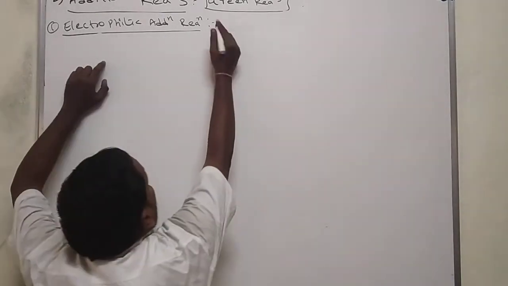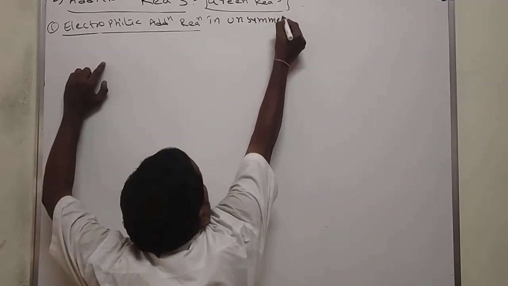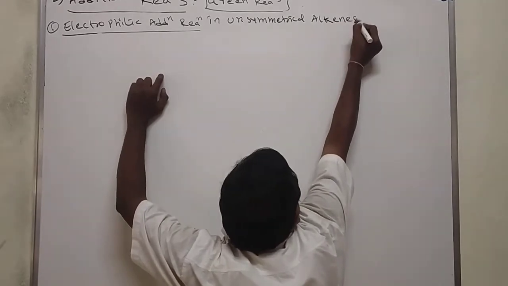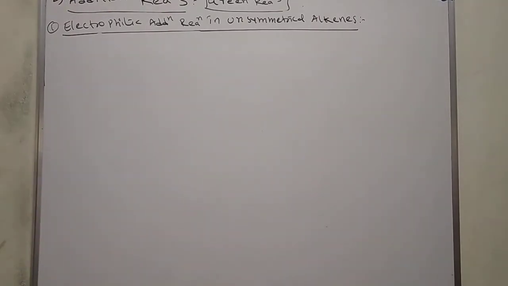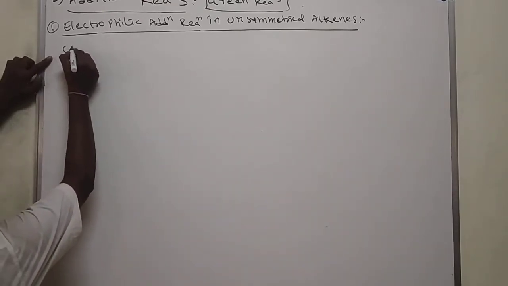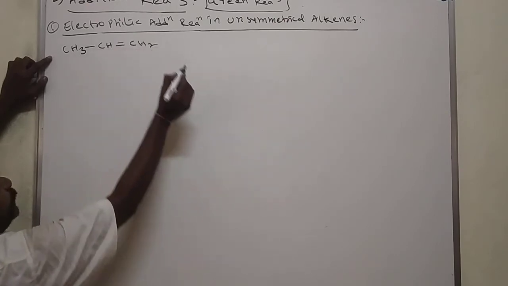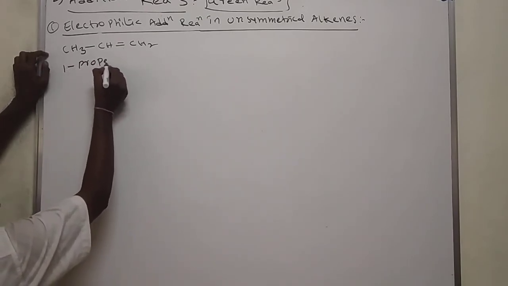Here we'll see how electrophilic addition reaction takes place. Here I am taking one unsymmetrical alkene, CH3, CH double bond, CH2. The name of this molecule is 1-propene.